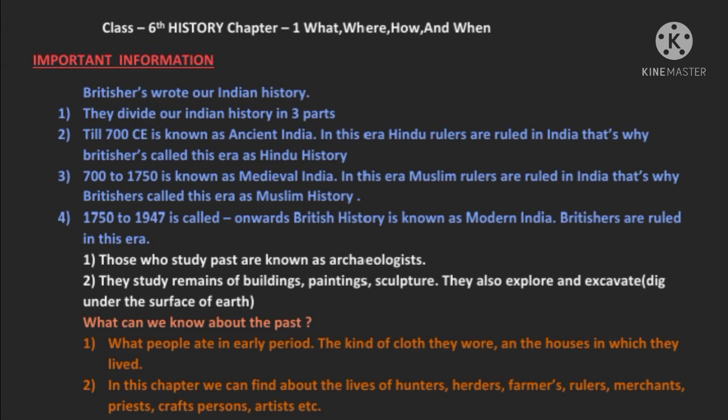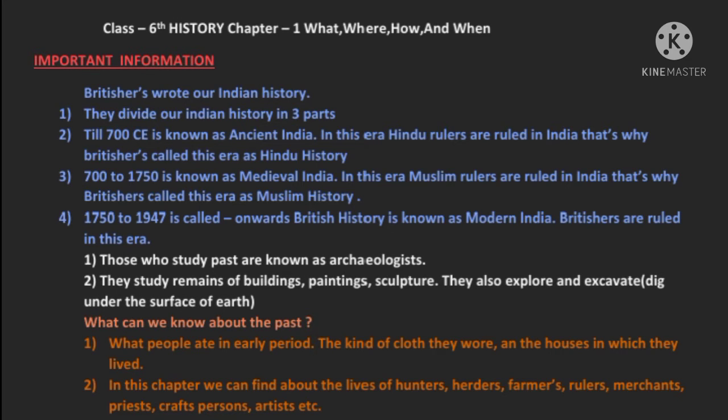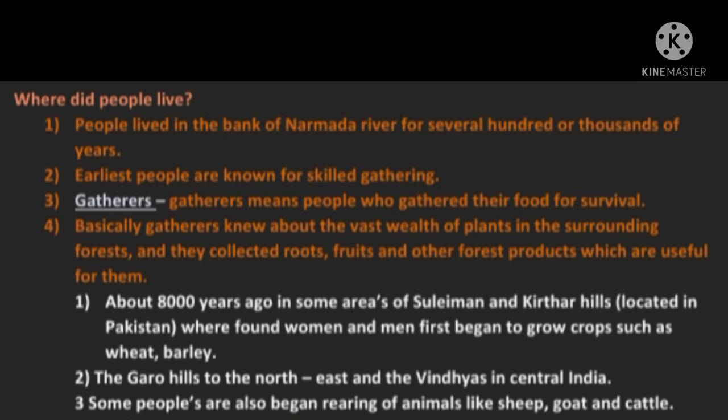What can we know about the past? Mainly we know about the past what people ate in the early period, the kind of clothes they wore, and the houses in which they lived. In this chapter, we can find out about the lives of hunter-gatherers, farmers, rulers, merchants, priests, craftspersons, and artists, etc.